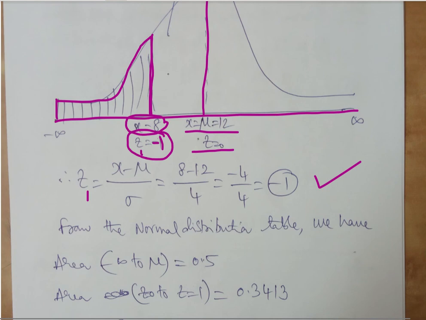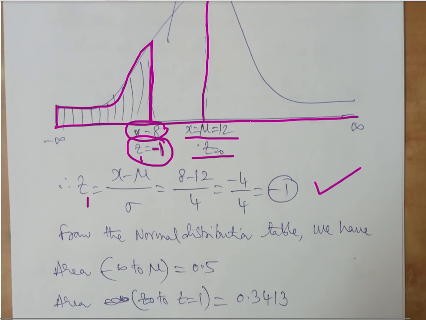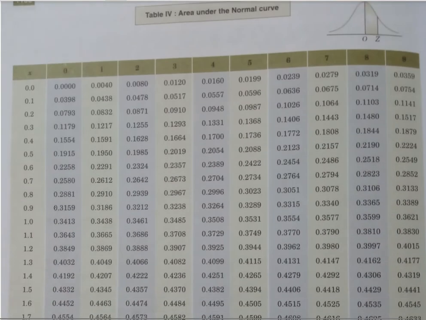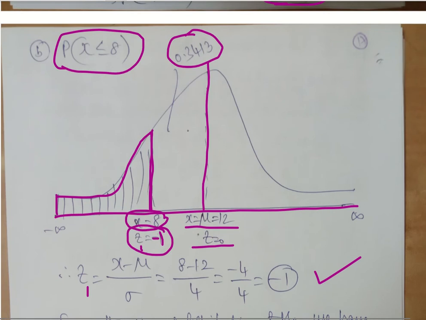But what is calculated now? We have calculated this area, which we are getting as 0.3413. Let us see how. What is the value of z now? 1. For 1, the value is 0.3413. That's what we got. But what I want is this other value.